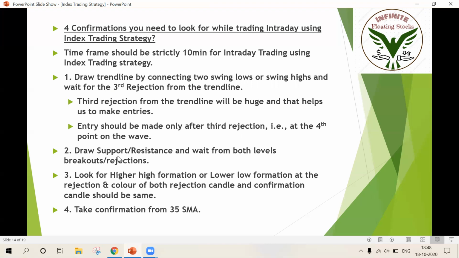Okay. And draw support and resistance and wait for both levels breakout. When I say both levels, it is confirmation: the strong trend line and also the strong support and resistance level. Okay. And look for higher high formation or lower low formation at the rejection or at a breakout, and colors of both reaction candle and confirmation candle should be of same color. Okay. And take confirmation from 35 moving average.